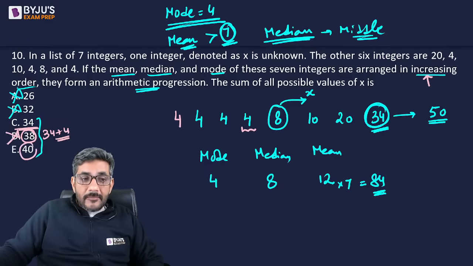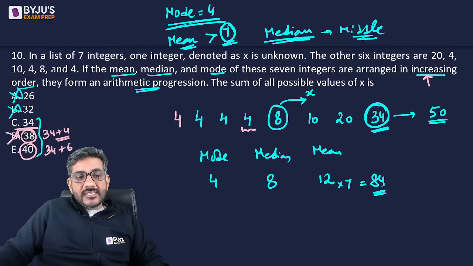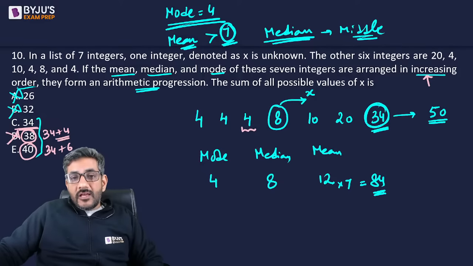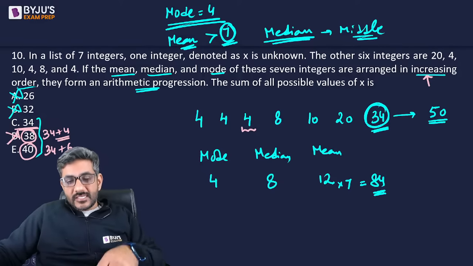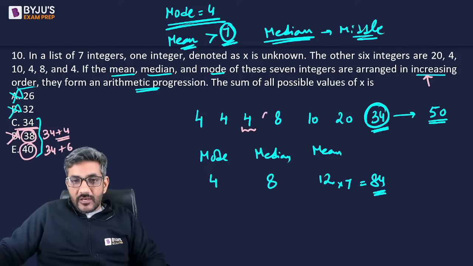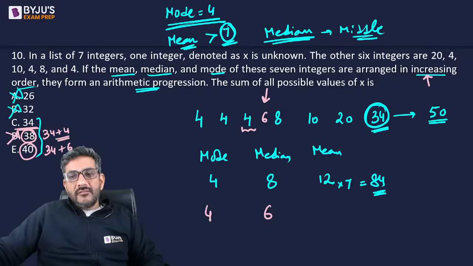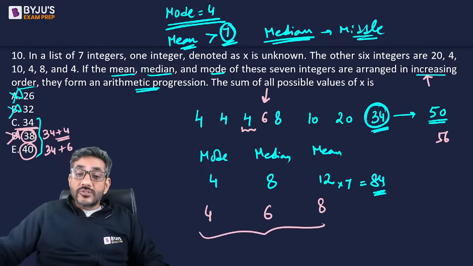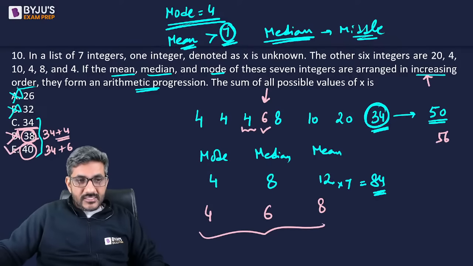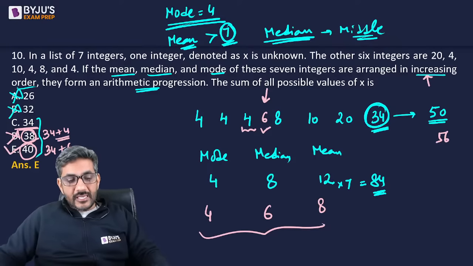What if it is 40? 40 means 34 plus 6. If the value of x is equal to 6, just check whether that satisfies or not. If the value of x is 6, the mode is 4, the median becomes 6 because the middle value is 6, and the sum of all the values becomes 56. That means the mean becomes 8, and they are also in AP series. So 6 also satisfies. 34 satisfies, 6 satisfies. My answer is option E, that is equal to 40.